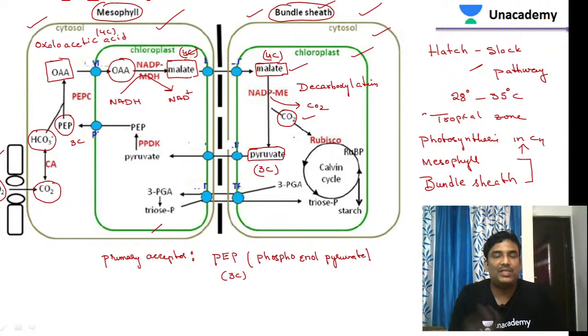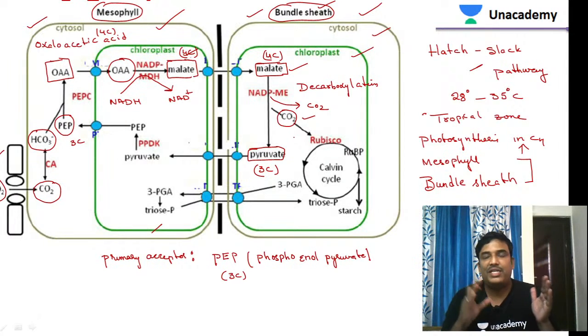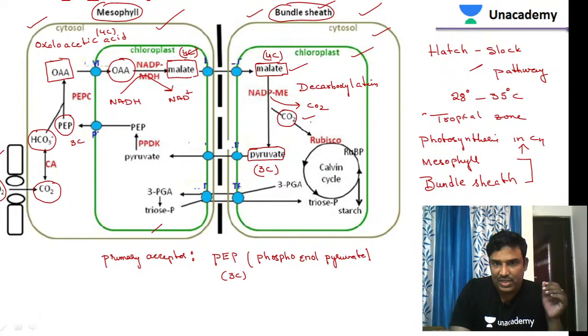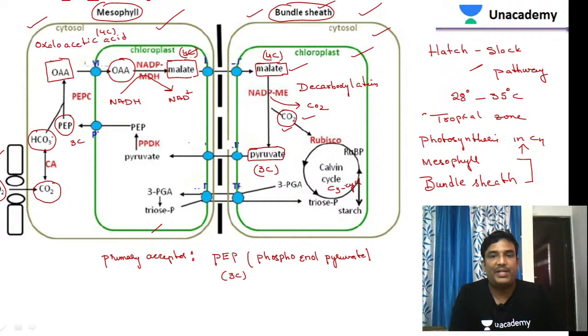So you have to remember, this is a multiple choice question they will ask you. Decarboxylation reaction in this C4 cycle takes place in which compartment? It is taking place in the bundle sheath cells. Due to decarboxylation, carbon dioxide is liberated. Now this carbon dioxide is utilized to complete the C3 cycle. So the C3 cycle takes place inside the bundle sheath cells actually.